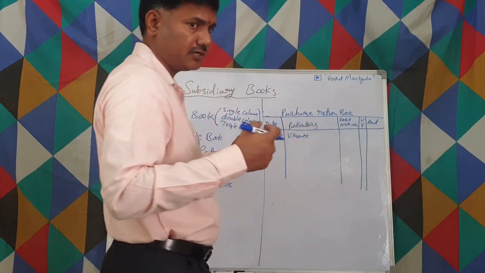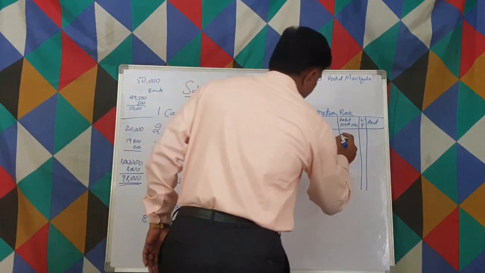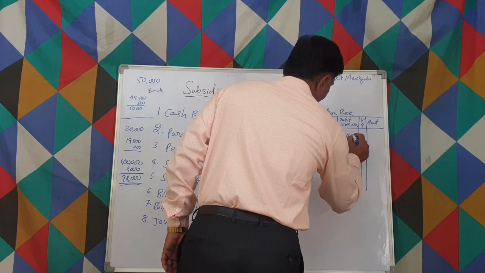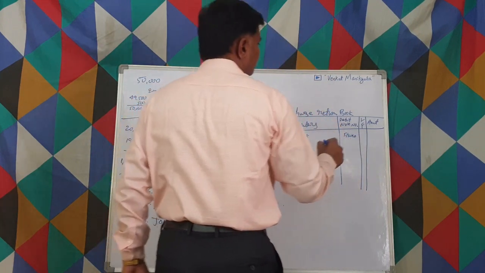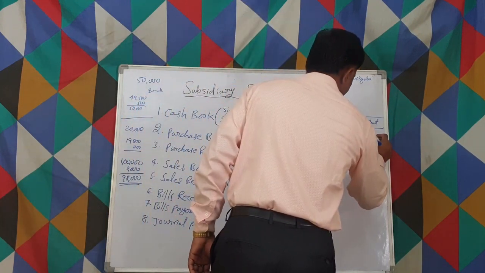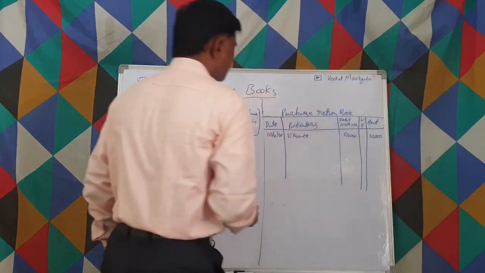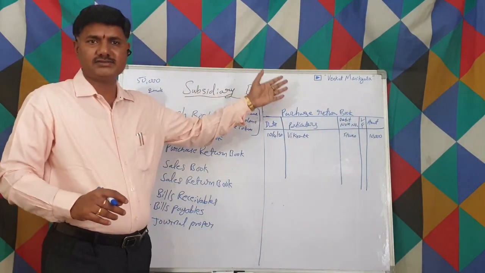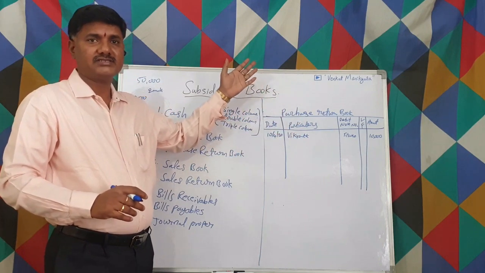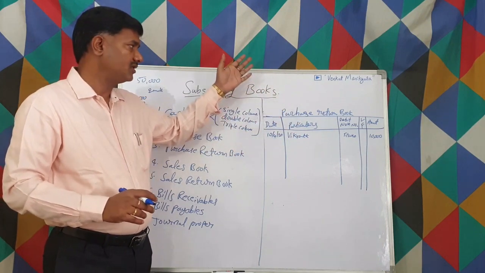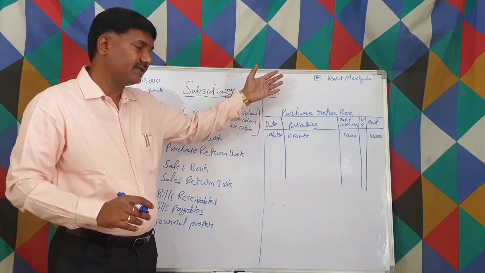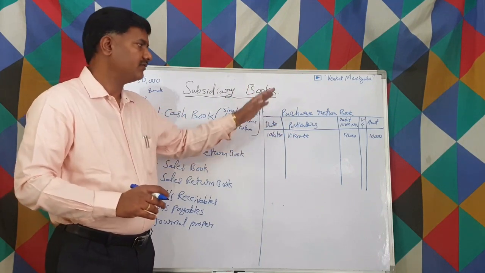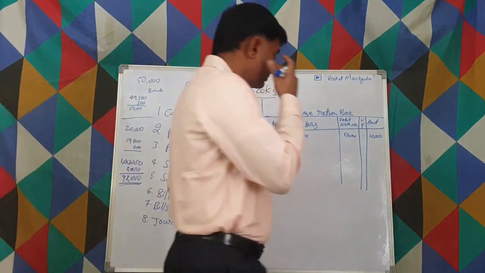Let us say it's our own internal number, debit note number 5 of 2020. Amount is 10,000. So in this purchase returns book, all the credit purchase returns we made during the day, during the week, during the month, we write here. Again the same thing.